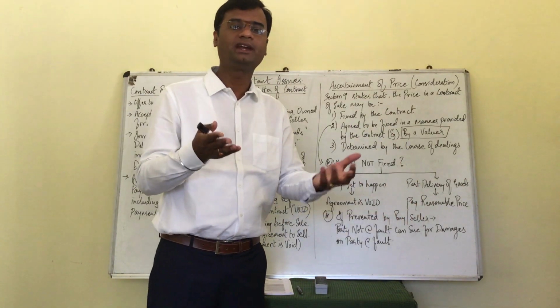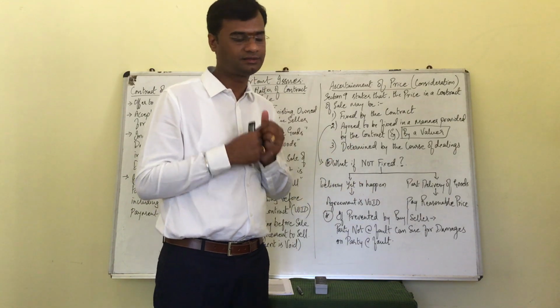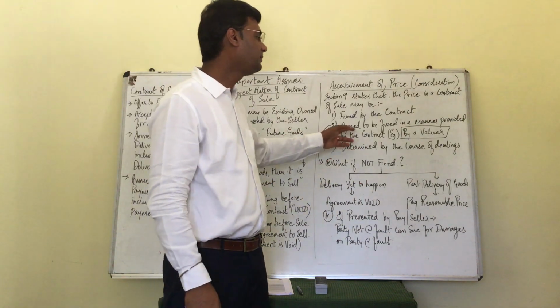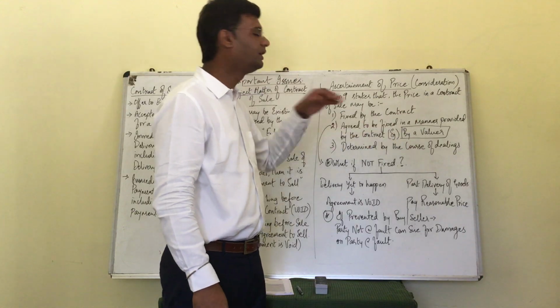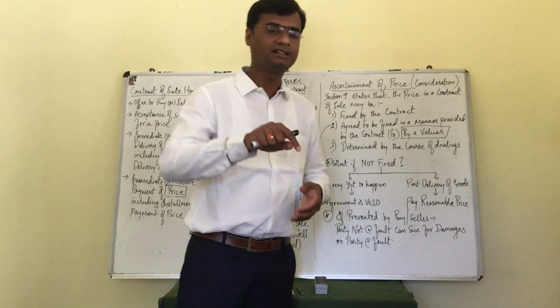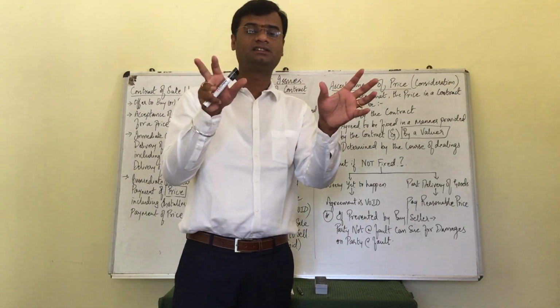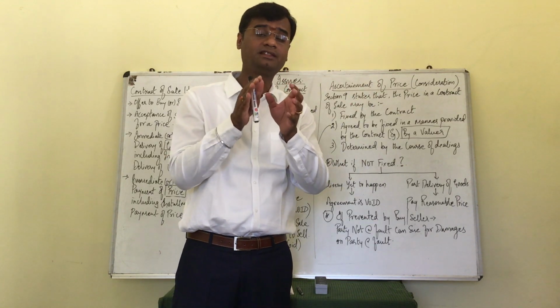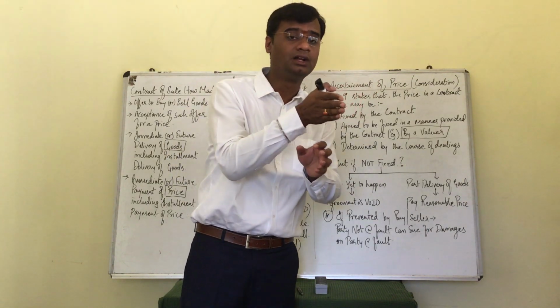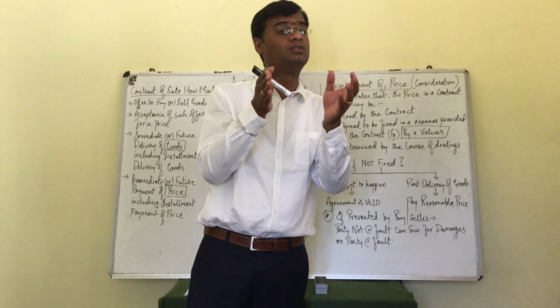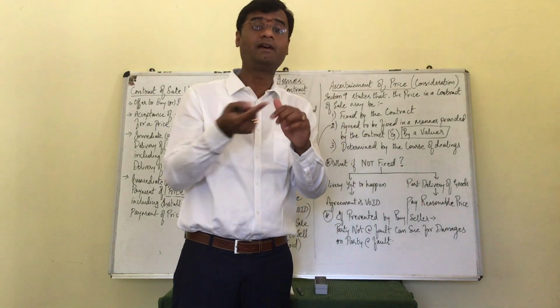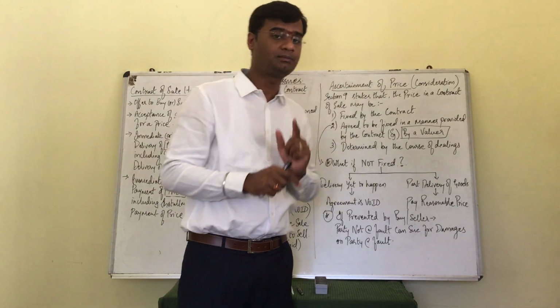That is, both the buyer and seller can fix the contract price. Second, it can be agreed to be fixed in a manner provided in the contract. That means in the contract itself, the buyer and the seller have agreed that the price can be fixed in a particular manner. Please understand, the buyer and seller have not yet fixed the price, but they have agreed to fix the price in a particular manner.